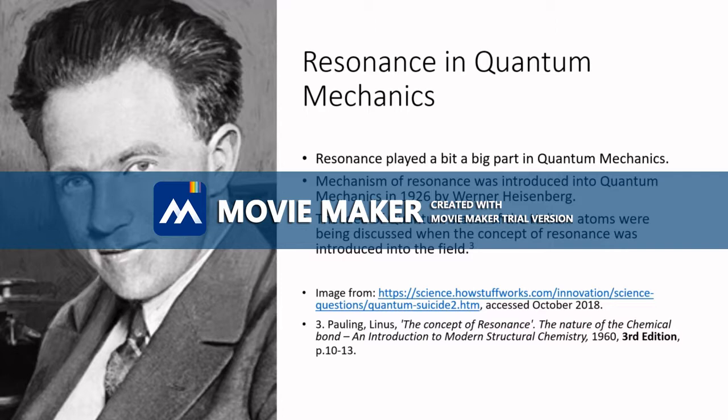1926 was the year that the mechanism of resonance was introduced to quantum mechanics. The man who introduced the concept was German physicist Werner Heisenberg. This came from the discussion of quantum states of helium atoms. Heisenberg then went on to win the Nobel Prize in Physics in 1932 for his work within the field.